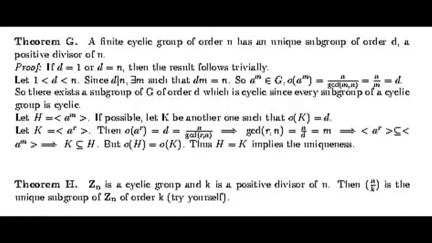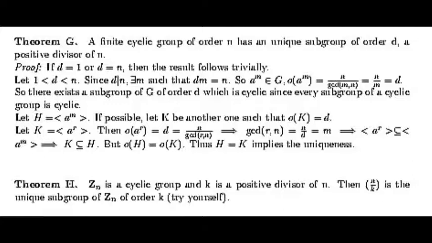So n by m equals d. So there exists a subgroup of G of order d which is cyclic, because every subgroup of a cyclic group is cyclic. We have already done this result.